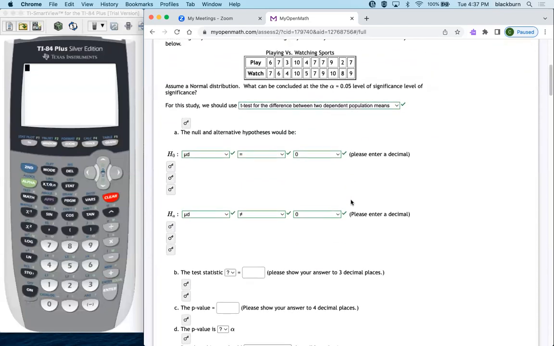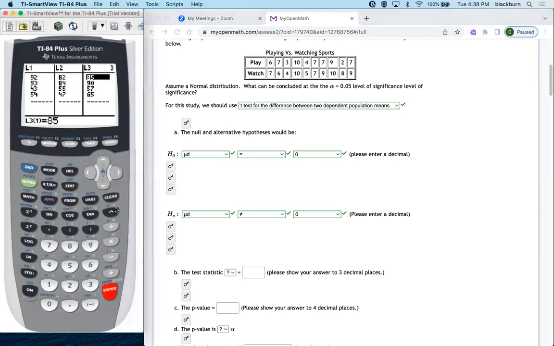So now the test statistic for this one, we are going to calculate the differences. So we're going to go the top one minus the bottom one. What we're going to do is go to stat, edit, and let me clear all this business out here. So clear out your list. Remember, we go to clear, enter. So then up, I'm going to go clear, enter.